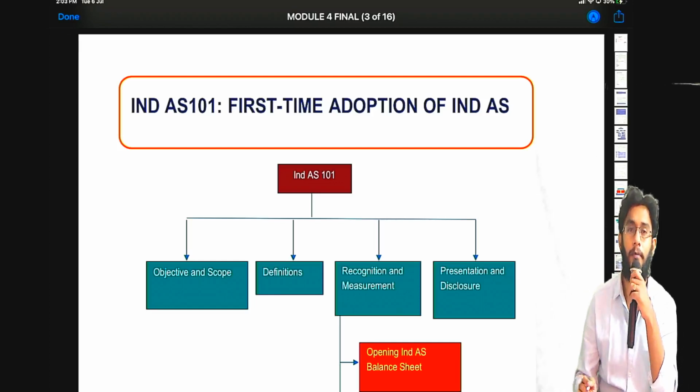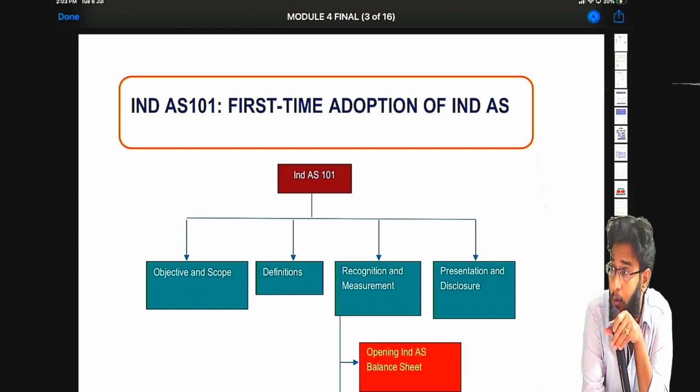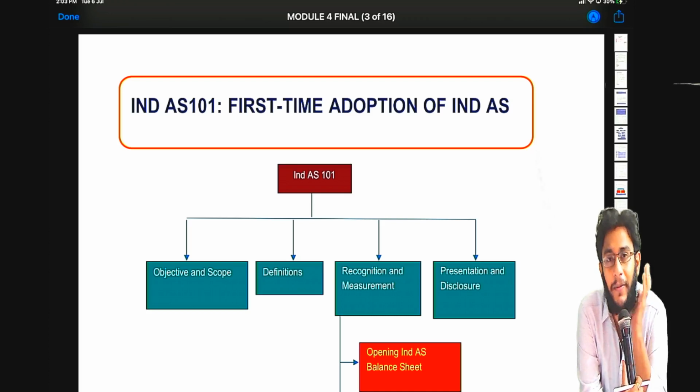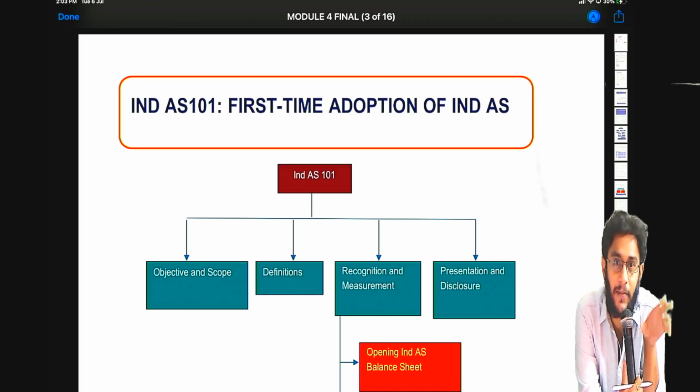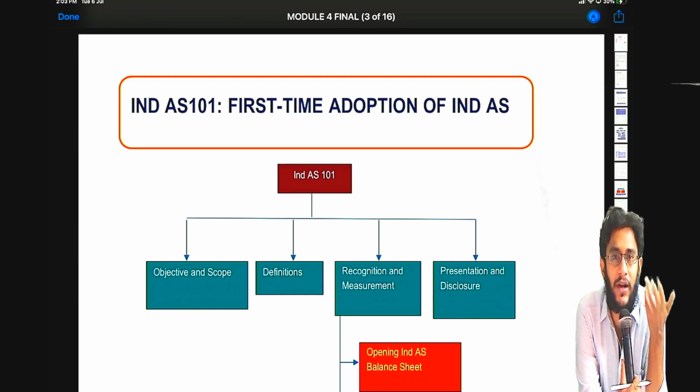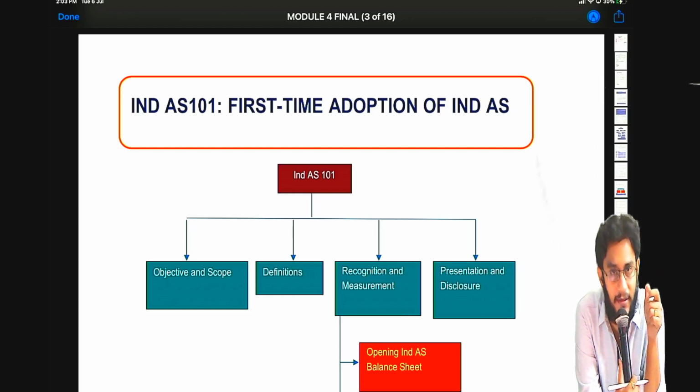Hey guys, now we have to start Ind AS 101, which is first-time adoption of Ind AS. This standard is applicable only once in the lifetime of any company which is applying Ind AS for the first time. Because once we start applying Ind AS as an entity, it has to continue applying Ind AS. We have learned that in the roadmap. They cannot roll back into normal AS, even though they adopt Ind AS voluntarily.